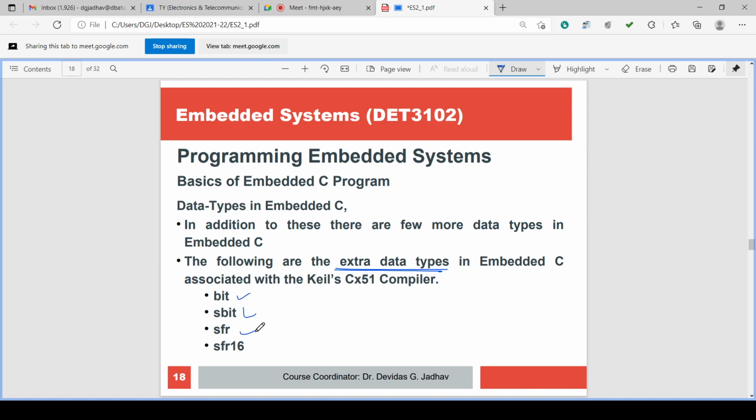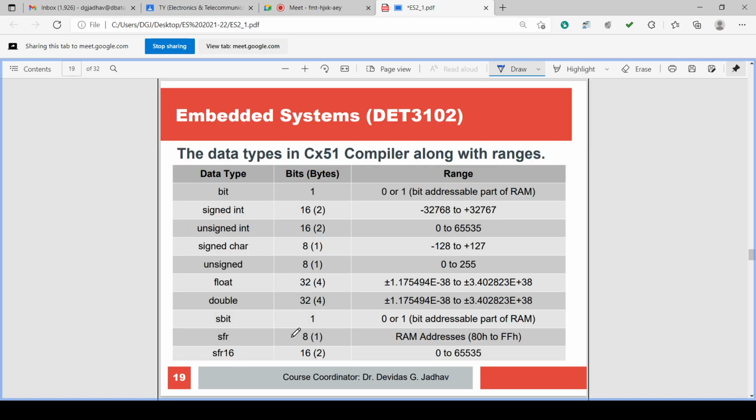SBit, SFR, SFR16. And how many bits or bytes of memory are allocated for each data type, and how much range it can have, is given in this table. This table we saw yesterday and we stopped with this table only. Again we will very quickly check what is there in this table. Yesterday's lecture we have seen this, so in 1 or 2 minutes.